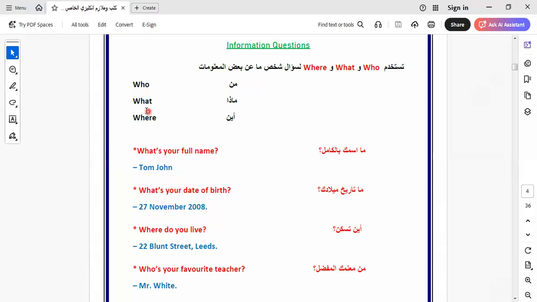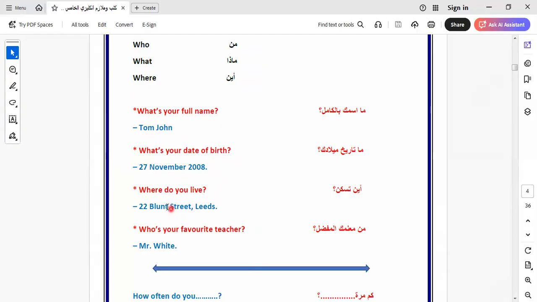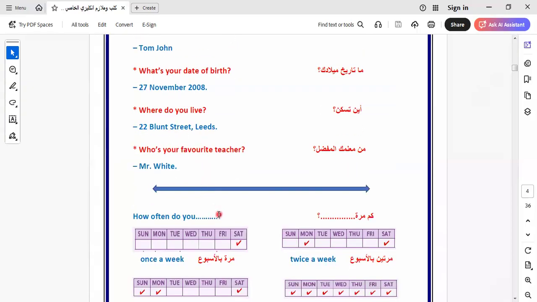Or we can use "what" as another expression. We say, what is this? It's a table. It's anything. So here we use "what" to ask about something, and "where" to ask about a place. Where do you live? 22 Plant Street, Leeds. This is the place or the address that I live in.